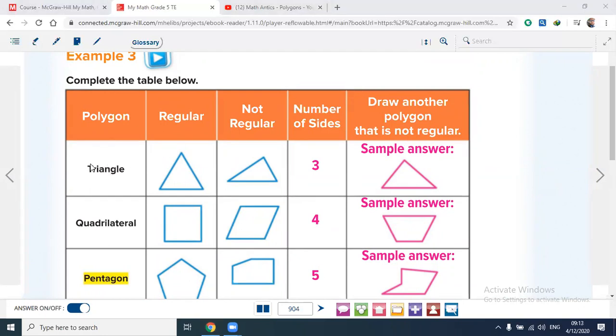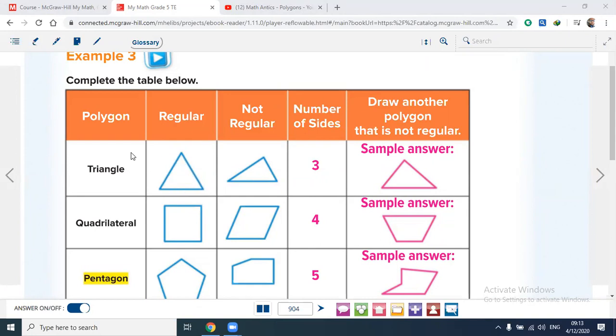Okay, Khalid. As we see here, this polygon, right? This one is regular and this is not regular. How do I know this is regular? How do I know this is not regular? Regular means all sides are congruent. Congruent means all the sides have the same length. Only the sides? No, also angles. All angles congruent means they have the same measure. All angles are equal and all sides are equal.